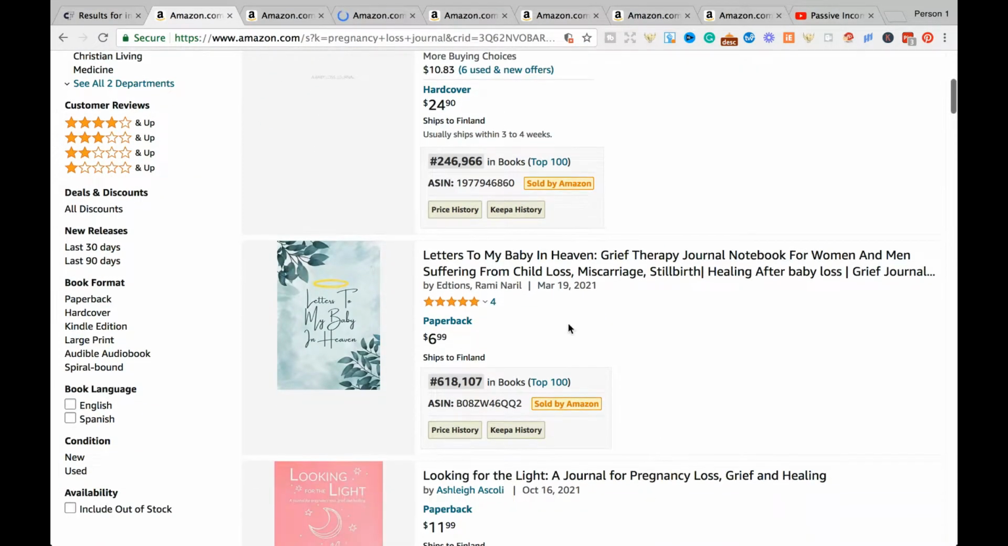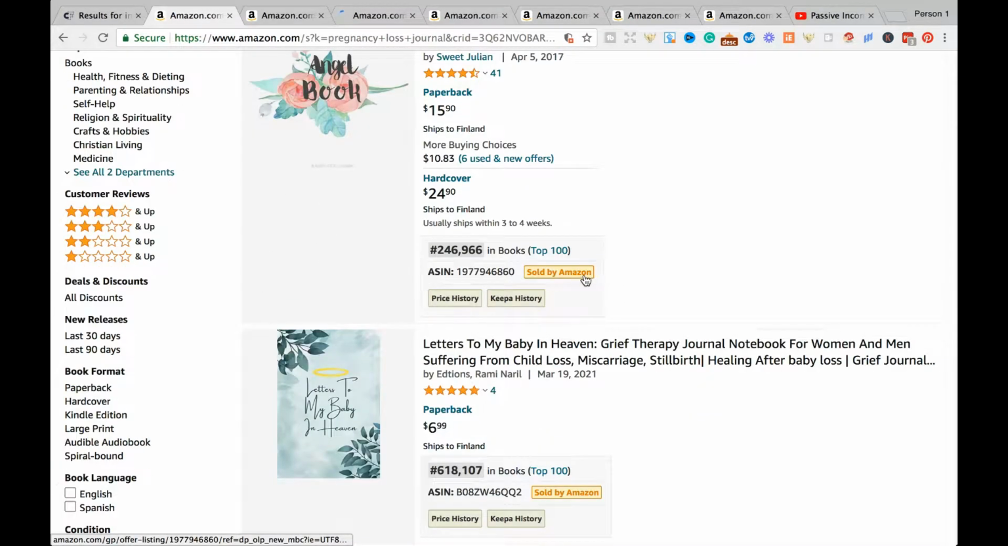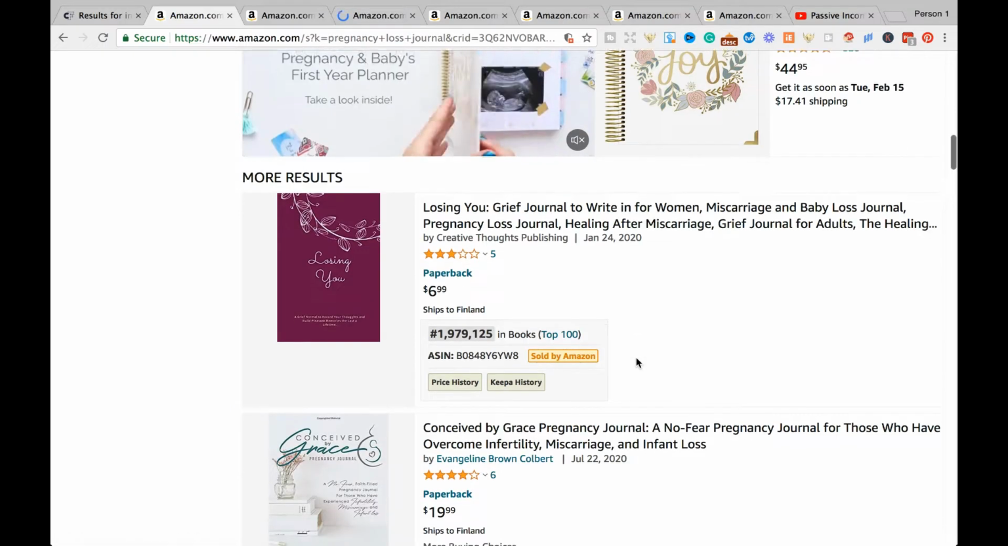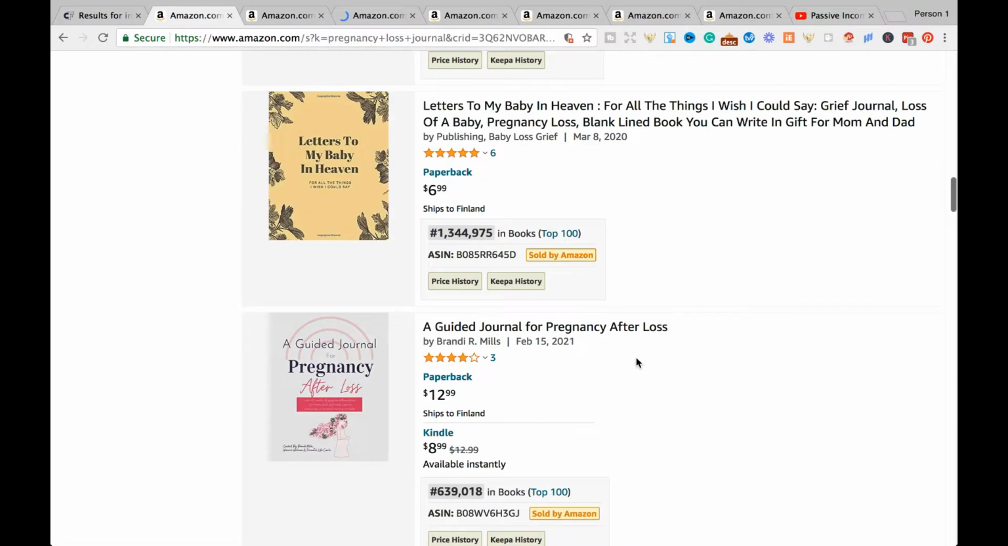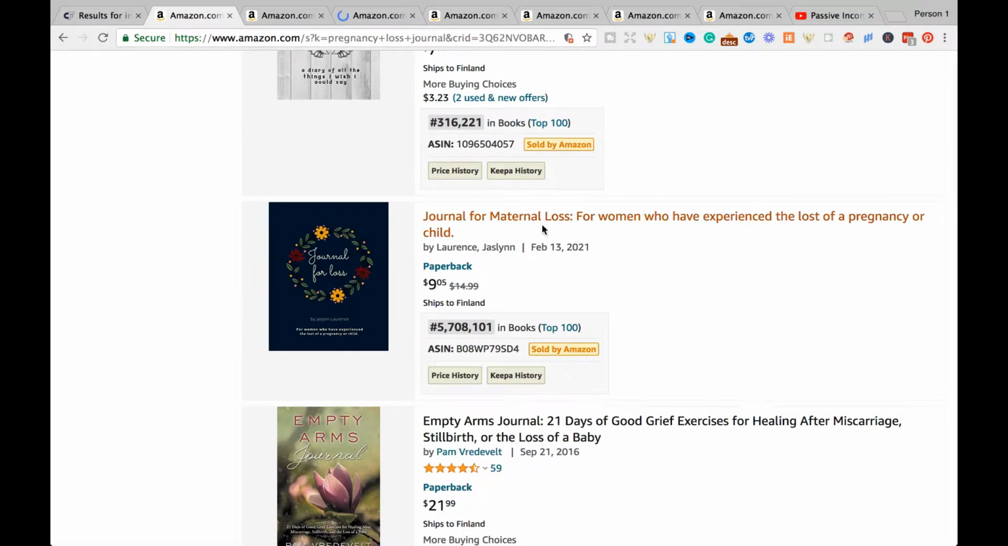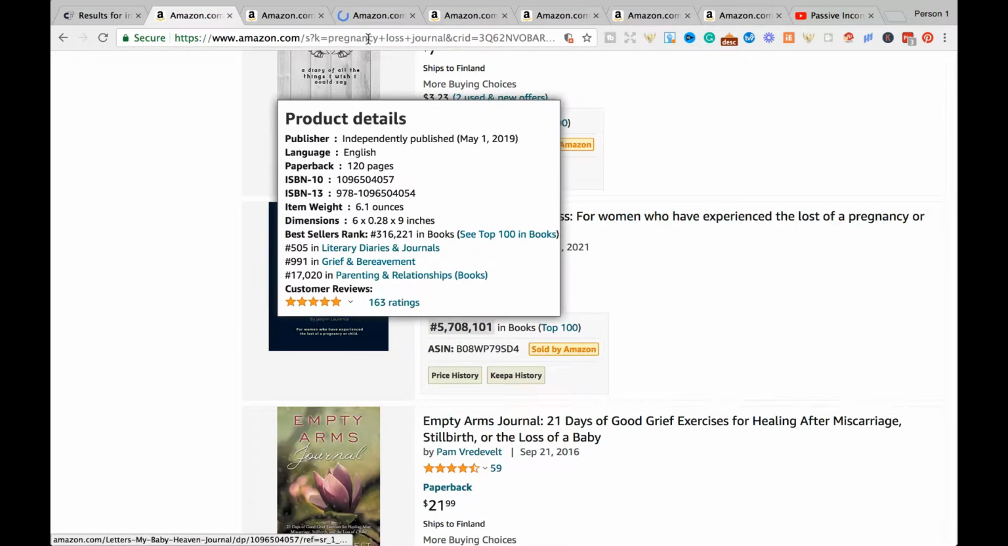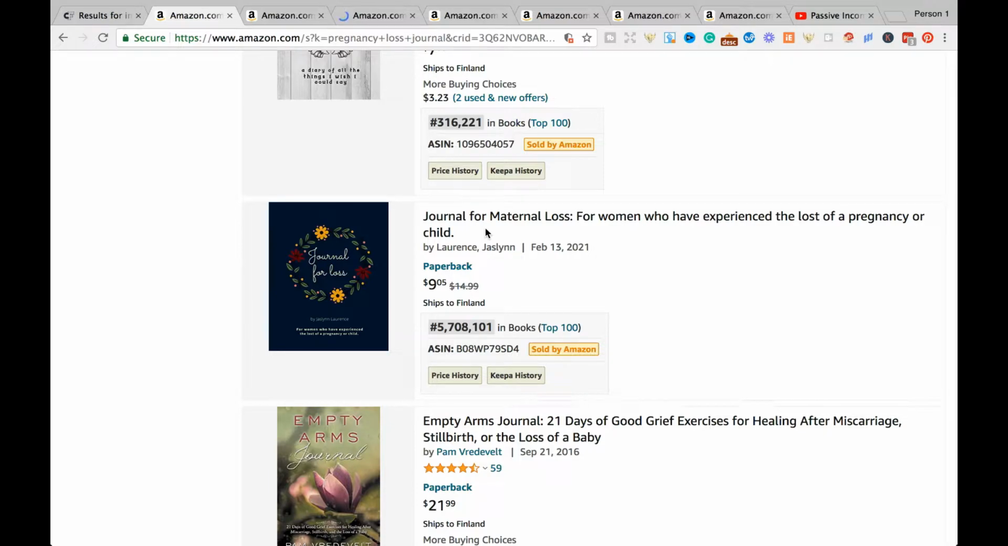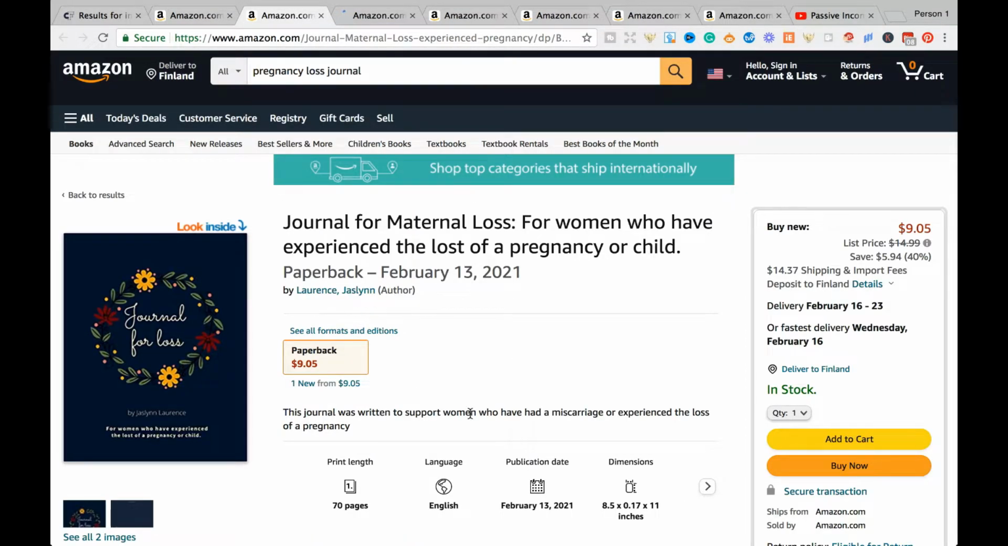So let's have a look here. Most of these books are low content. Some of them are high content, but we'll try to keep a close eye on the ones that are low content. For example, this one right here, anything that has a sold by Amazon is an independently published book in most cases. So there's a couple of great examples that you might want to have a look at. Journal for maternal loss, although it's under a different keyword, they did include the pregnancy loss journal in the 7 keyword slots most likely, and that's why it is showing up in this keyword.